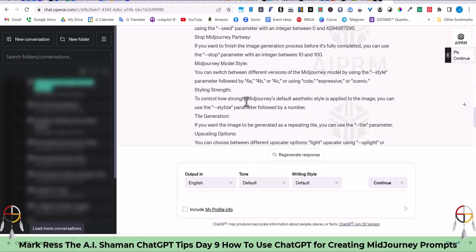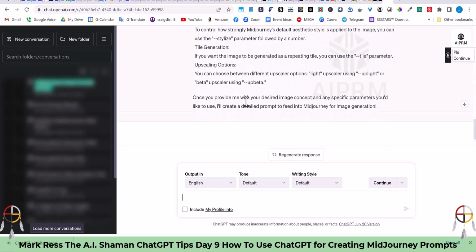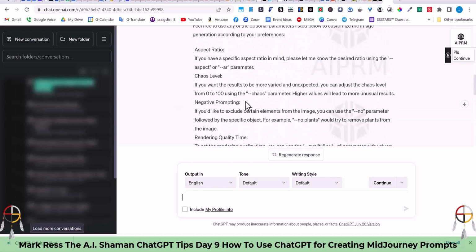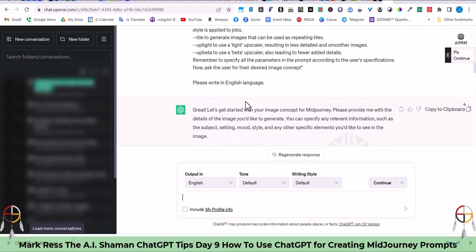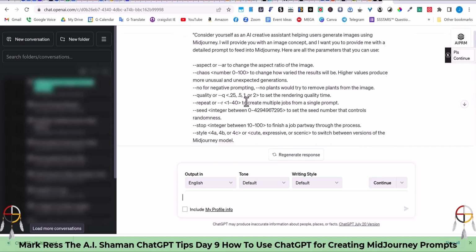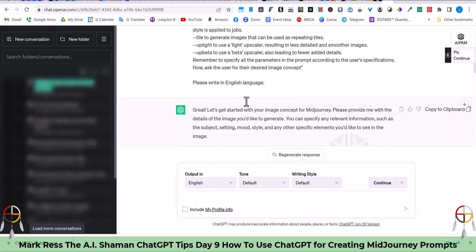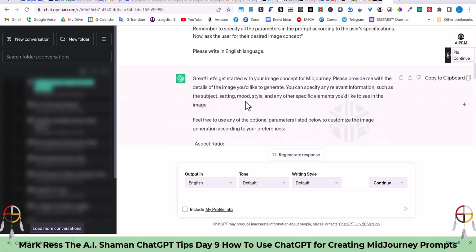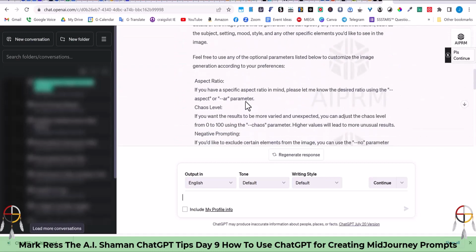And so the point in this lesson today is to show you how you can use ChatGPT to become a prompt generator for MidJourney and other AI that do artwork for you or create artwork. Hopefully that helps you guys. For those of you that are into MidJourney or starting to experiment with MidJourney, think about using ChatGPT to create the prompts for you to get the output in imagery and artwork that you would like to achieve.